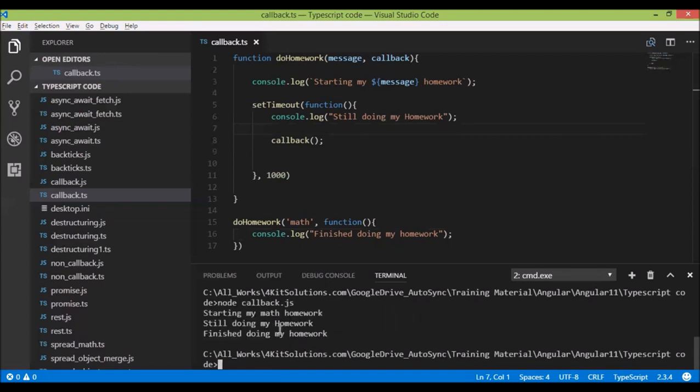So as you've seen, when I run this program, first it will print this statement, then it will have a delay of 1 second. After that, this line would get printed, and after that, this callback function would get called. So in this way, we have passed a function as a parameter to some other function as a callback. So this is a callback function.